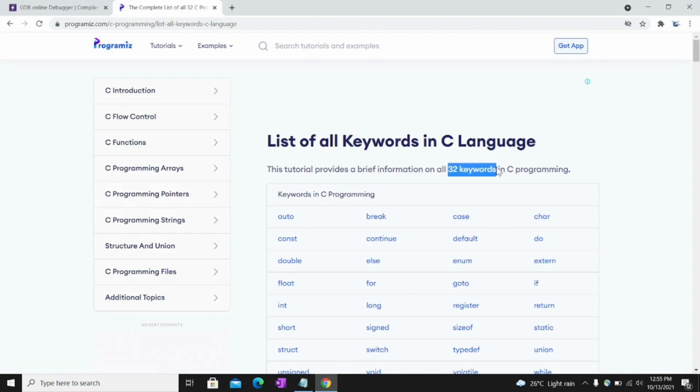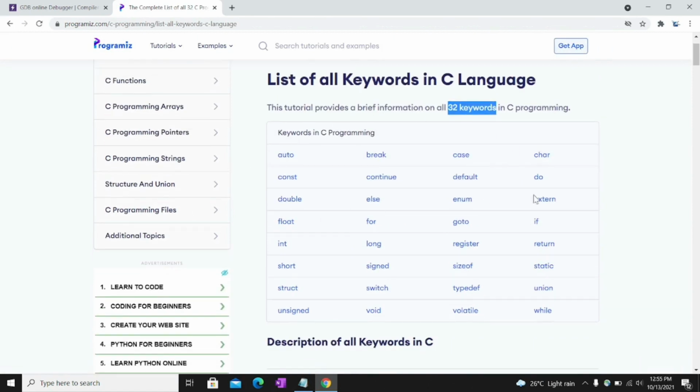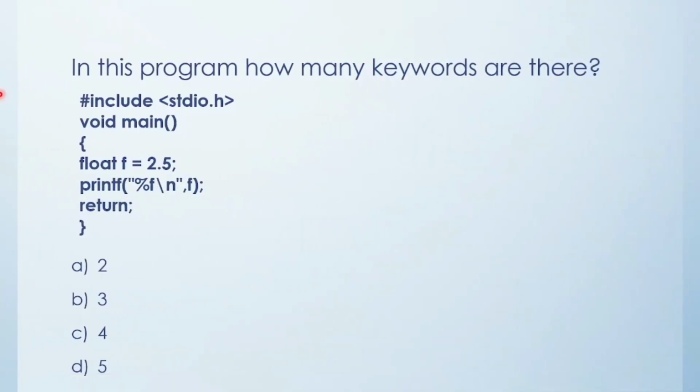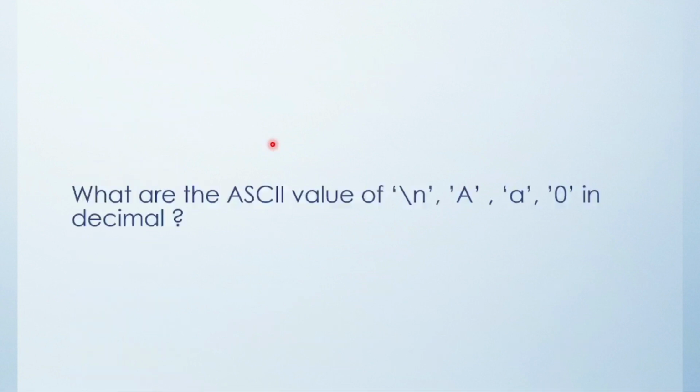These all are predefined keywords: double, float, else, long, void, extern, if, return. So here float, return and void are the 3 keywords. The answer is 3. Here main and printf are predefined functions, not keywords.